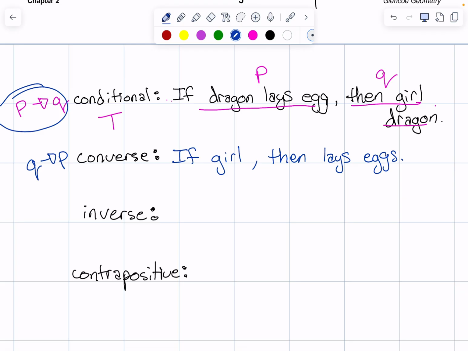I don't know that I necessarily think that that's true. It's like saying if a person is a woman, then she has children. Not true, right? It's not necessarily going to lay eggs, right?